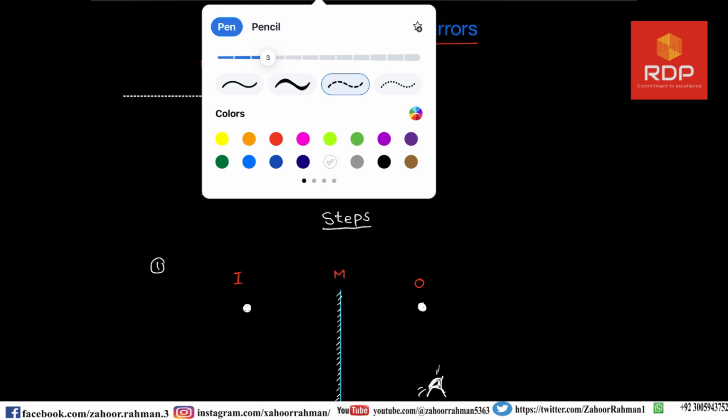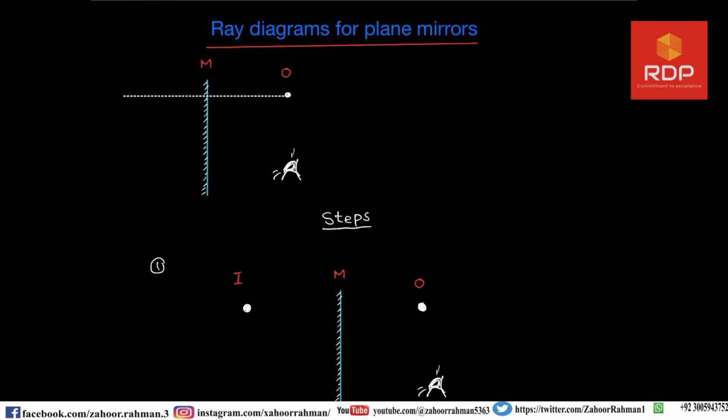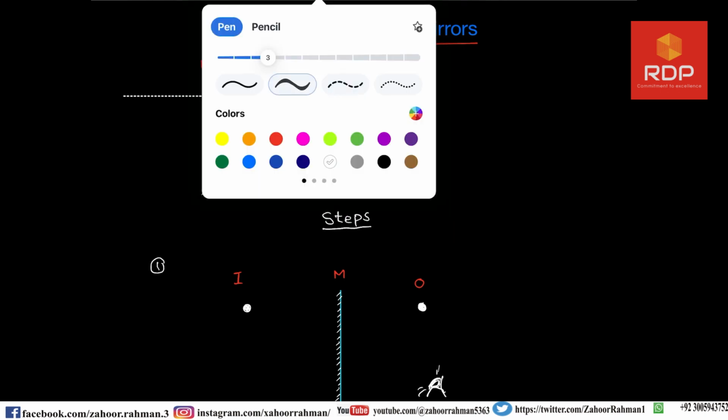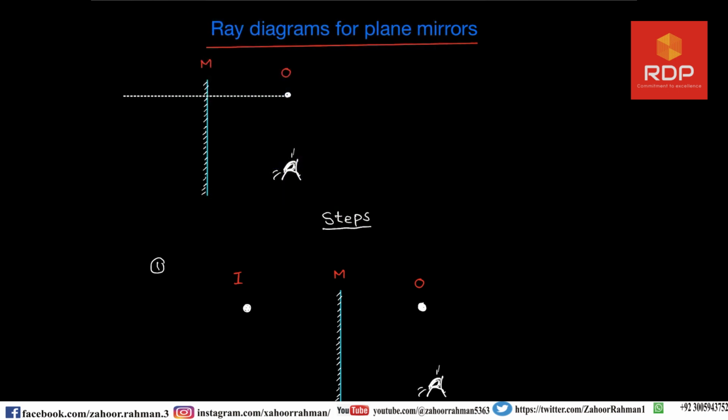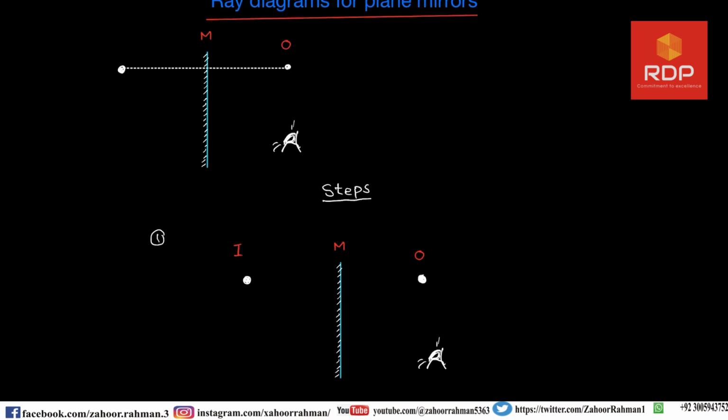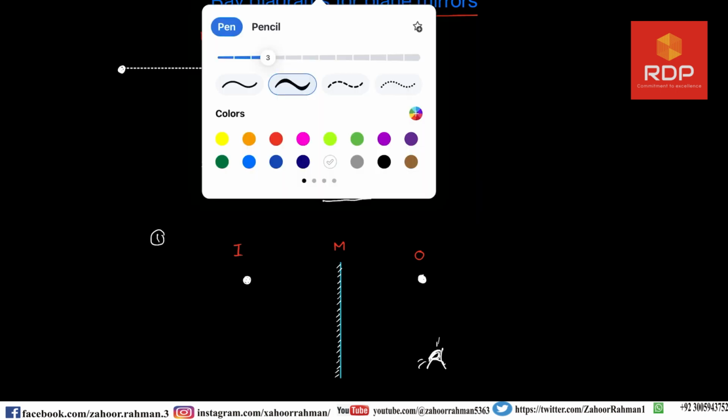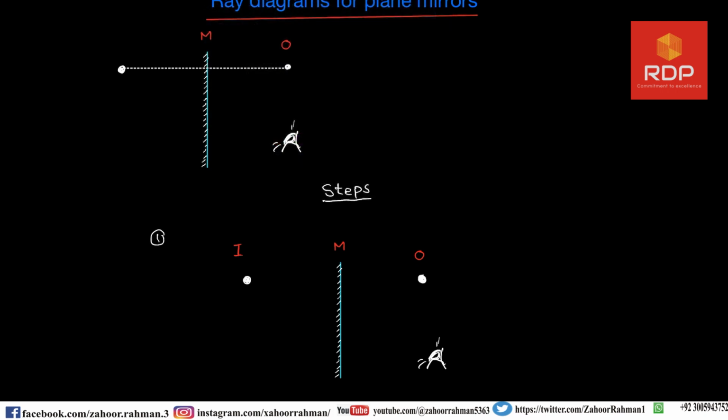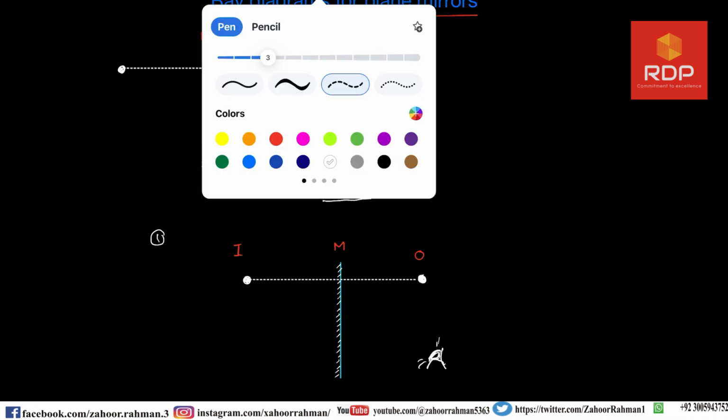I am making this image for you people here, that this is the image. You can draw it here as well, that is the original one, but this one is the same as that one, so you have to draw the image first.